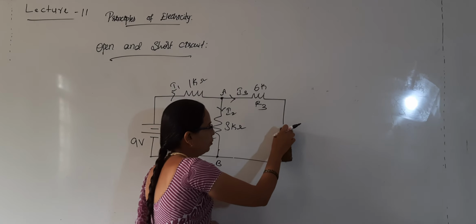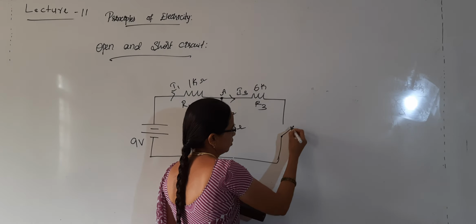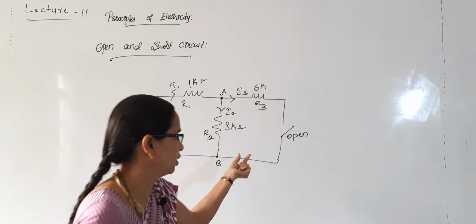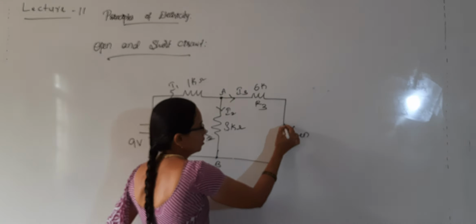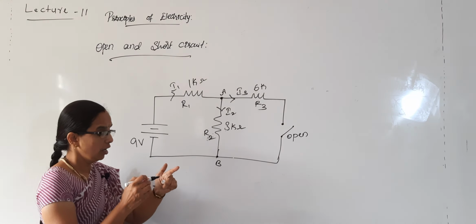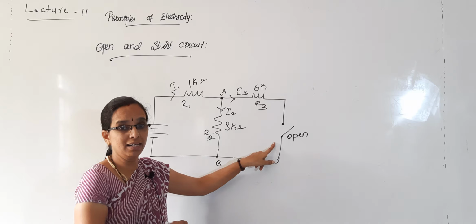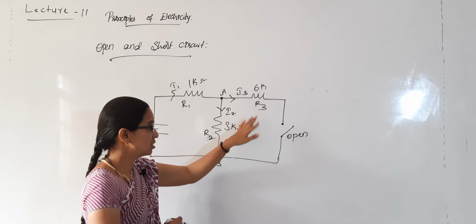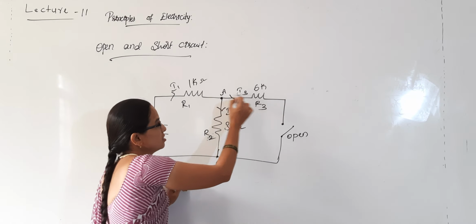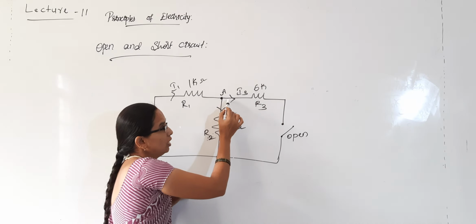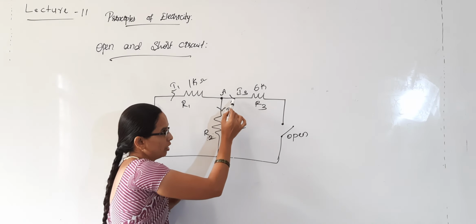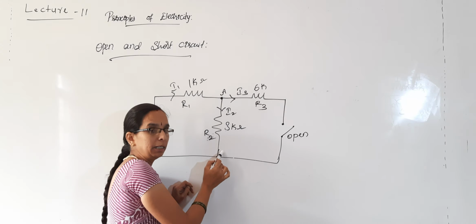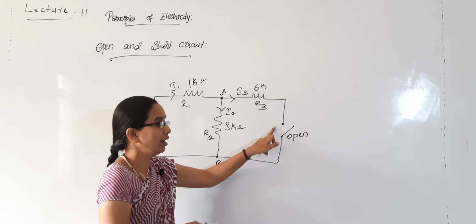If I make an open here, if some discontinuity occurs in this circuit, what happens? In this case, no current flows through this branch, that means no current flows through the 6 kilo ohm resistor, because there is an open in the branch. This is considered as one branch. So whatever current flows here, I3 will remain the same up to this. So this is considered as one complete branch where we can see an open circuit.